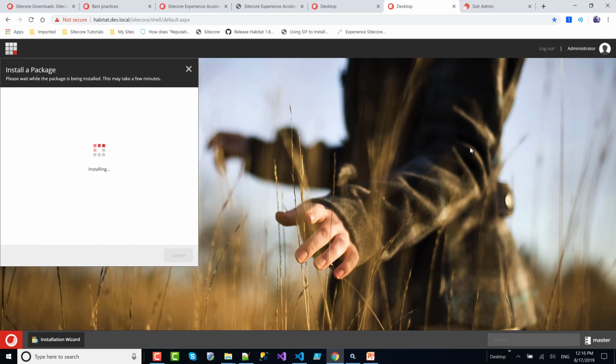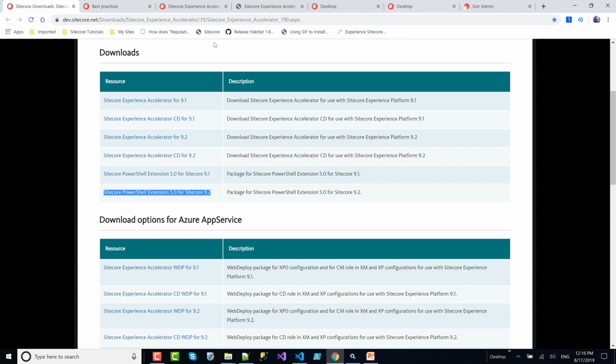Okay, so what else? One thing that I want to mention while this is downloading is that there are different packages for different instances. So you have one package for 9.1 and another for 9.2. Also, there are two different packages for the same Sitecore instance. One is for the CD server. I don't know the exact difference, but for content delivery, you have to install this.